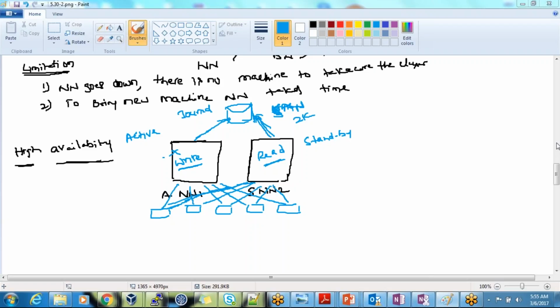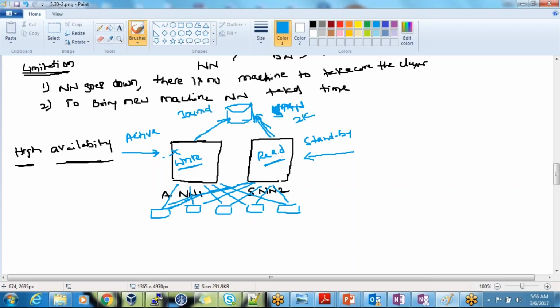Yes, Sudhir. So this active name node knows about write operations and the standby knows about read operations? It's not like that. If any request comes to write data, the active one will take it. If anyone asks to read some file, the other will take care of it. The active name node is not doing the read operation. That's what I'm trying to say: when both machines are there, the load is shared. Why should the active name node know about the read operations?